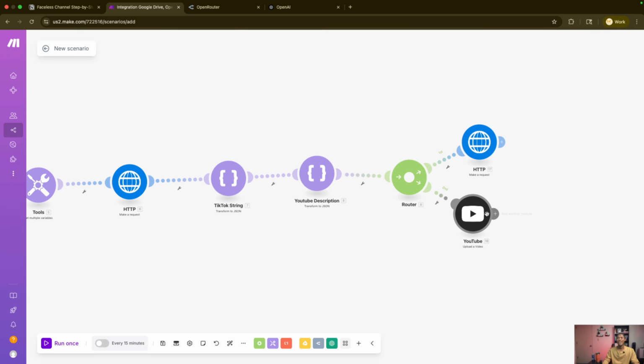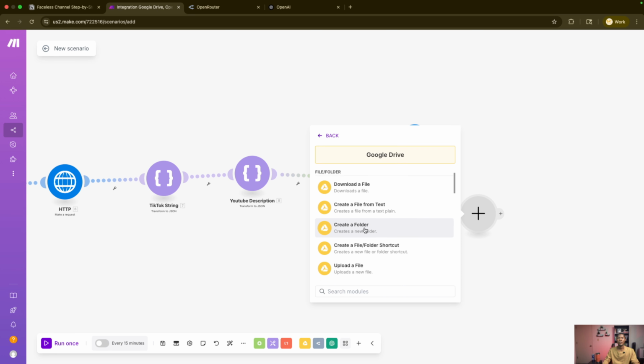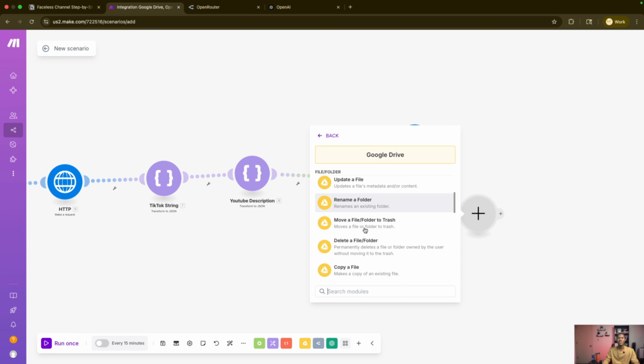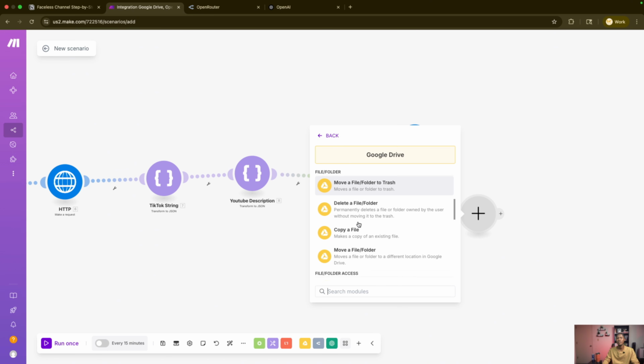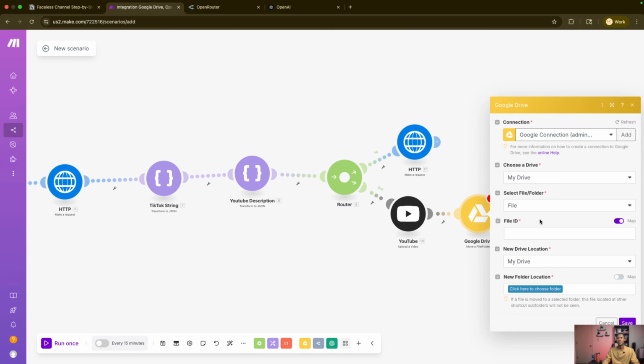And once we have that, the next thing we want to do is, once the video has been uploaded to TikTok and YouTube, move it into a different folder. For that, we need our Google Drive module, and be careful here because there are two move a file options, but the first one is to move it to the trash. Now, if you want to just delete the file right away, which I don't recommend, I just feel if you need to show proof for your work and everything, you might need it at some point. So why delete it? So you use the move a file to folder module, and then select the file.